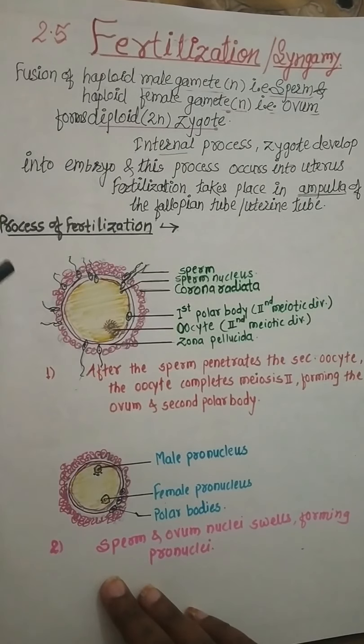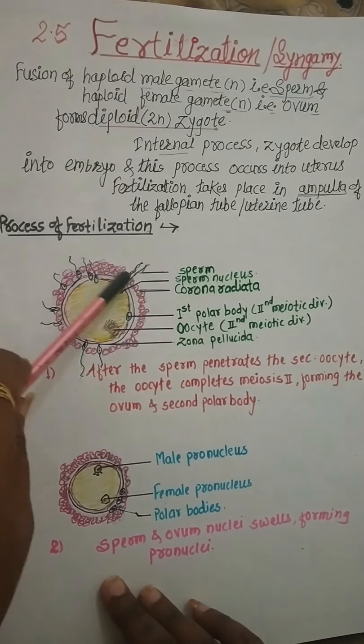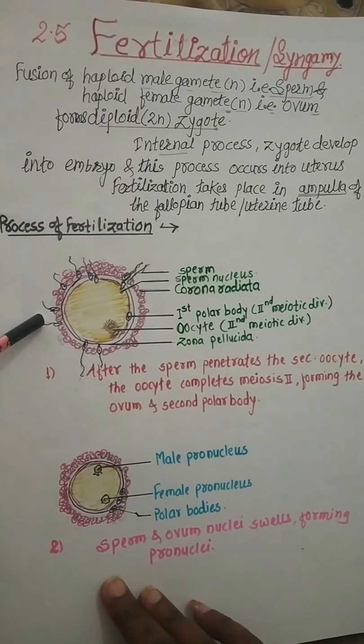The sperms enter through the vagina, the female genital opening, to the uterus and then to the oviduct. The sperms in the oviduct can remain viable for 24 to 48 hours.